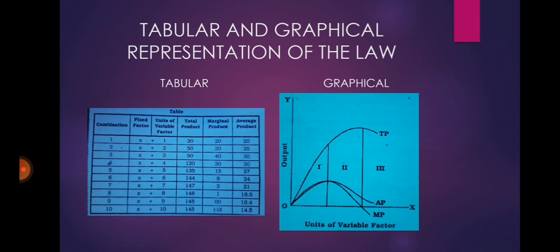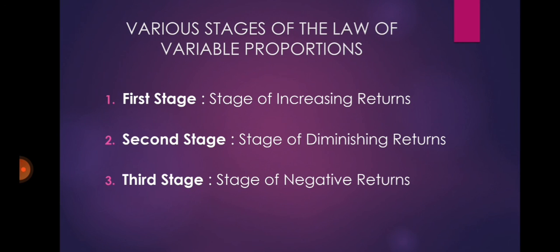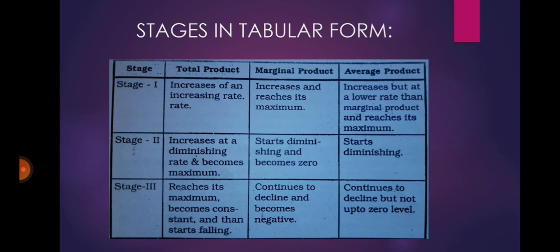There are three stages of law of variable proportions. First is stage of increasing returns, second stage of diminishing returns, and third stage of negative returns. It can also be explained in tabular form, as you can see in the figure. From this figure, the three stages can be easily understood.